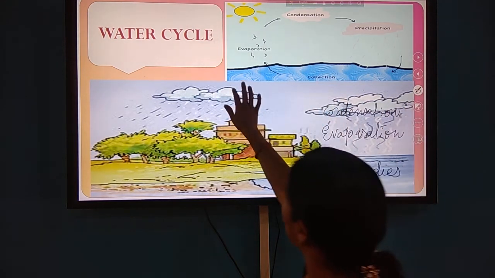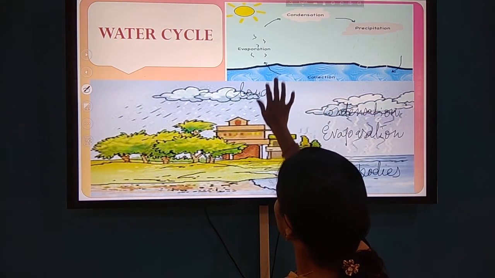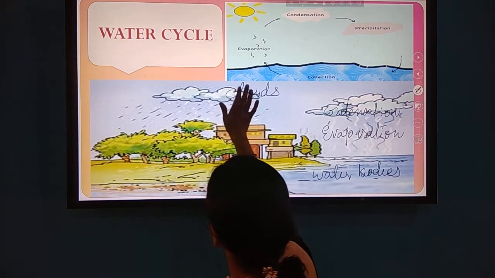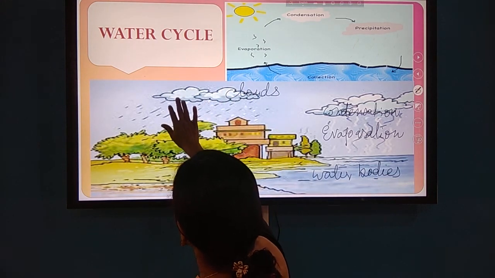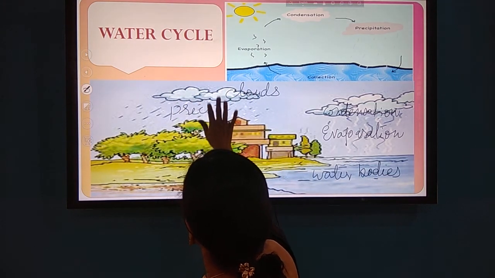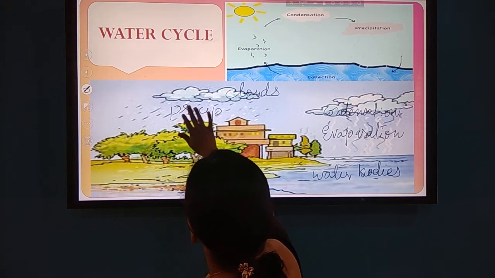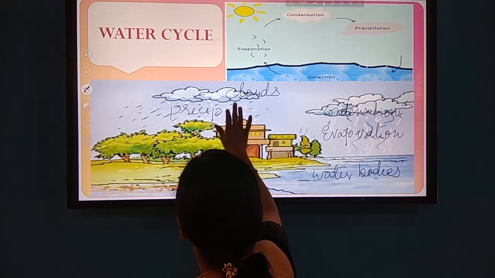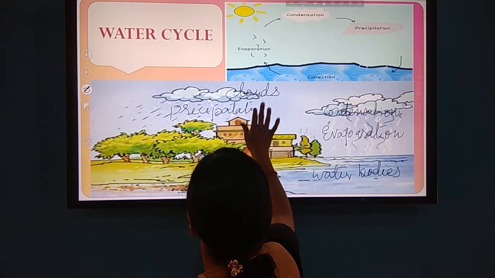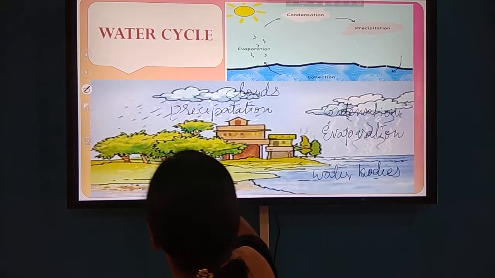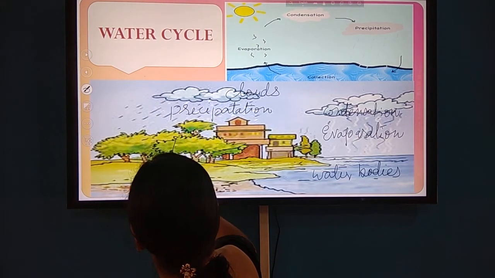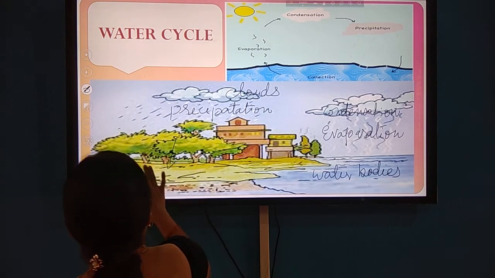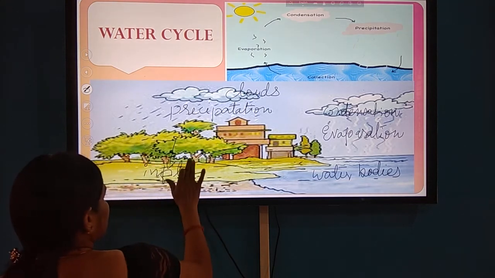Then these are the clouds, and when the clouds cool down, the drops will fall down on the ground, and this is called precipitation. And then after precipitation, the water reaches the ground, and the process is known as infiltration.